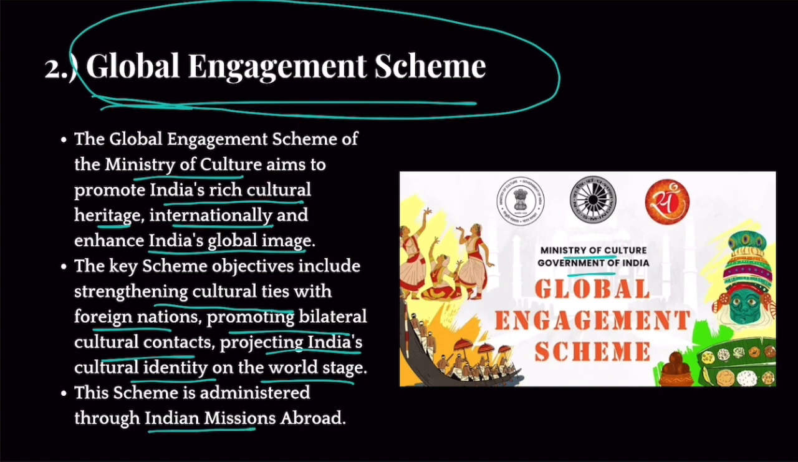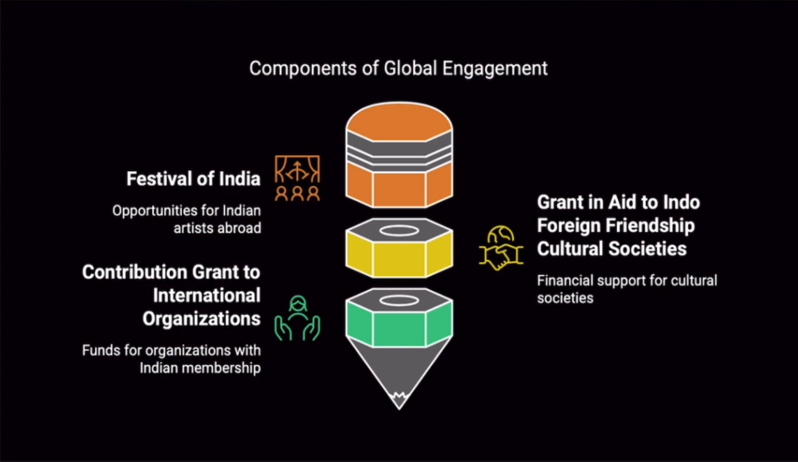Now, what are the three major components of this scheme? First, a program will be launched called Festival of India. Under this Festival of India, India will organize cultural events all over the world. Indian artists, whether they are musical artists, dance artists, or painting artists, would get an opportunity to perform. So this will showcase rich Indian heritage on a global scale. So the number one component is Festival of India.